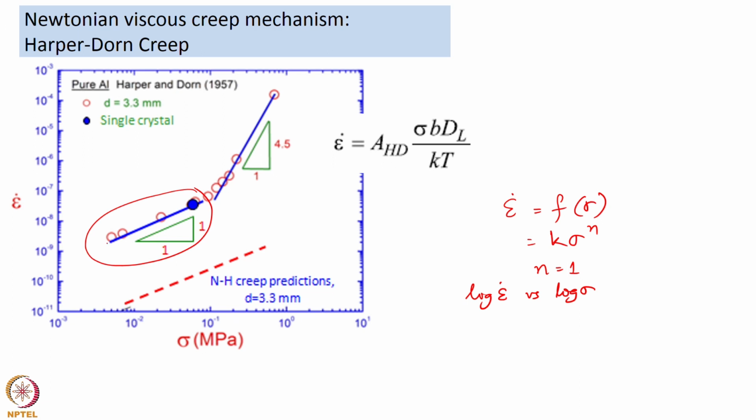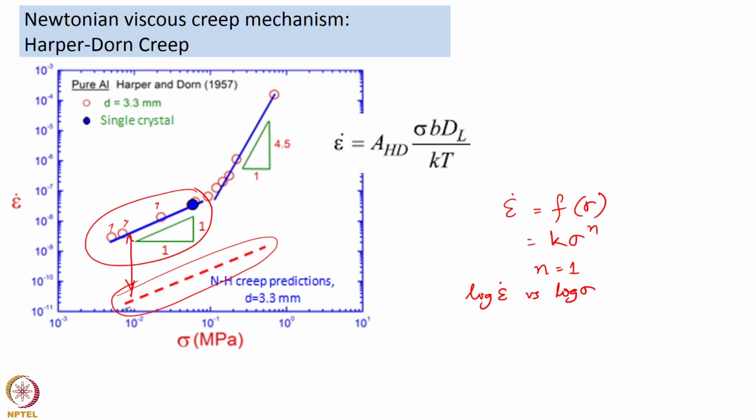When they compared the strain rates of deformation here, these data are all experimental data. When they compared the strain rate of deformation to Nabarro-Herring creep predictions for the grain size of the material they had, there is a vast difference of at least 3 orders of magnitude.